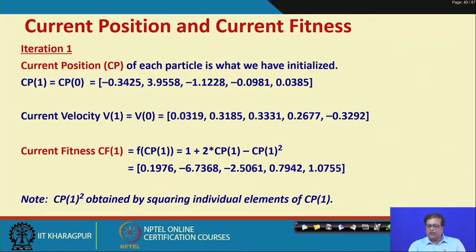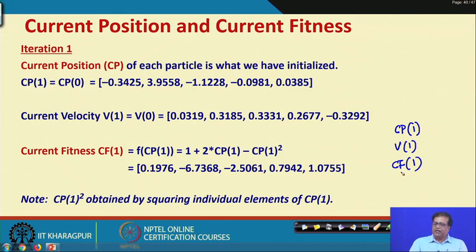So, these are the 3 things that we have calculated for iteration 1: the current positions, the current velocity, and the current fitness. Current positions and velocity are taken the same as iteration 0, and the current fitness we found by putting them into the original function f(x).